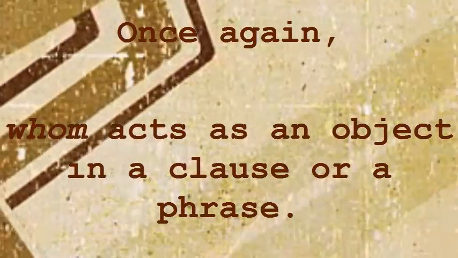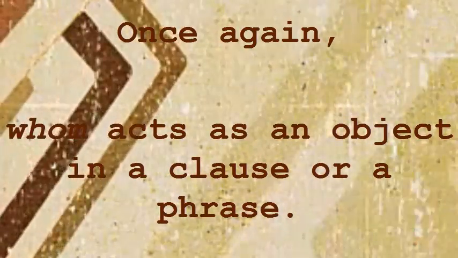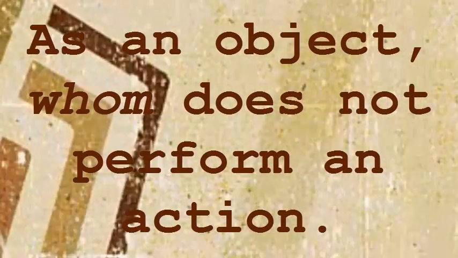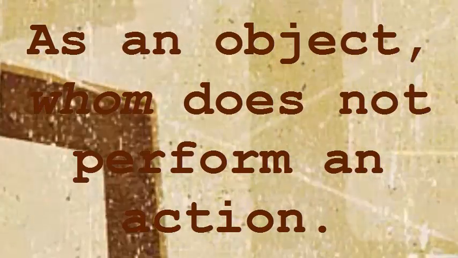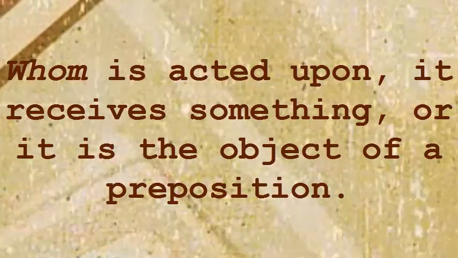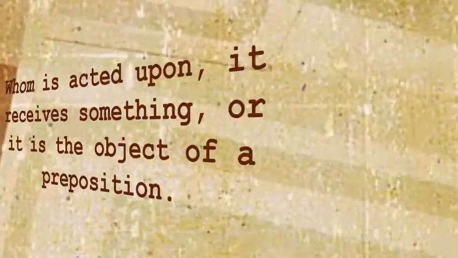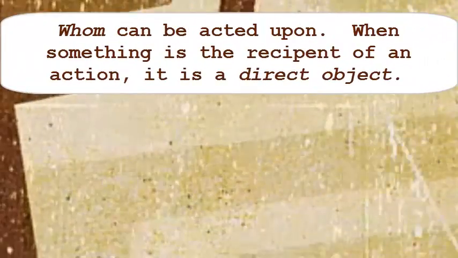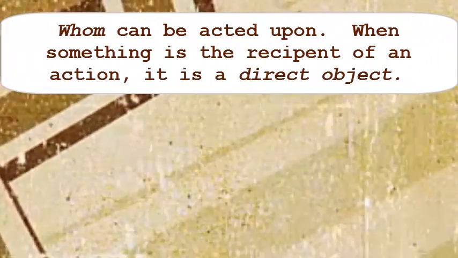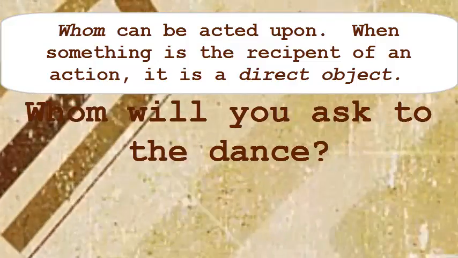Once again, whom acts as an object in a clause or a phrase. As an object, whom does not perform an action. Whom is acted upon, it receives something, or it is the object of a preposition. Whom can be acted upon. When something is the recipient of an action, it is a direct object.